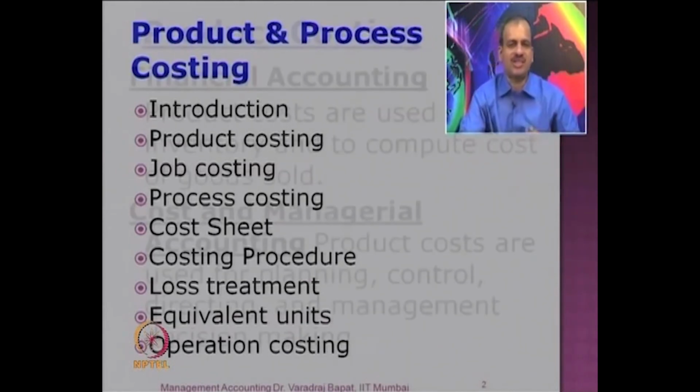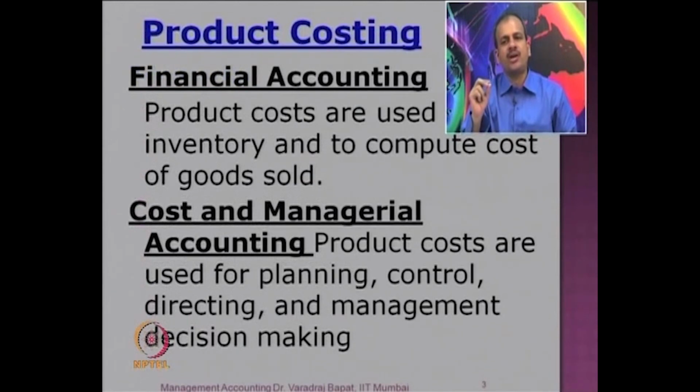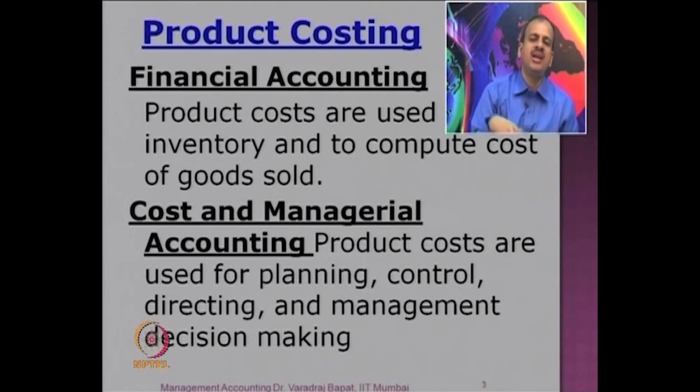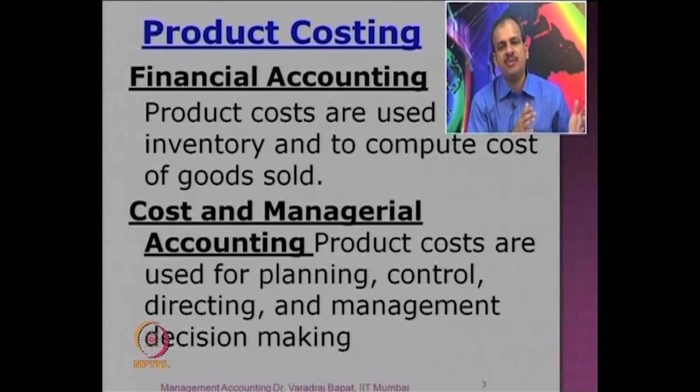And in the end we will discuss operation costing. Product costing is very important in financial accounting. It is mainly used for valuation of inventory and to compute the cost of goods sold. In cost and management accounting, it is even more important because apart from inventory, it is very useful for planning, controlling, directing and managing various decisions.